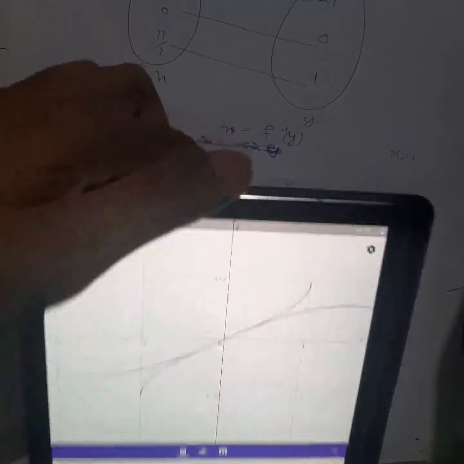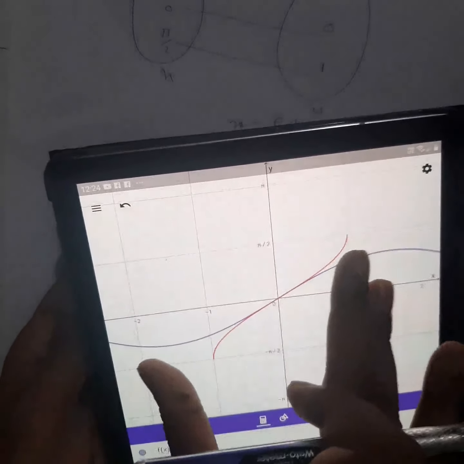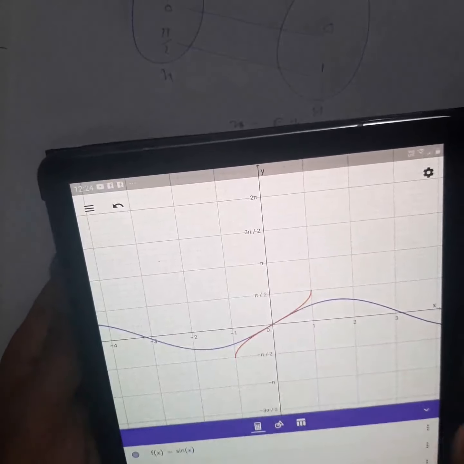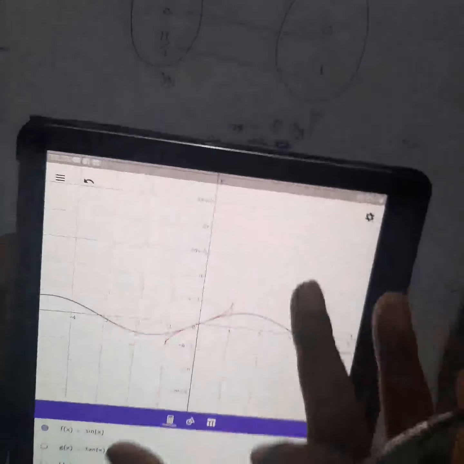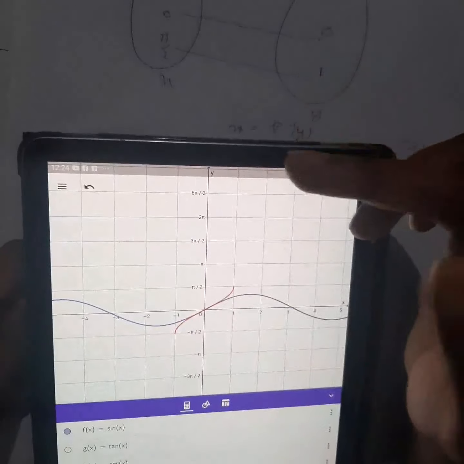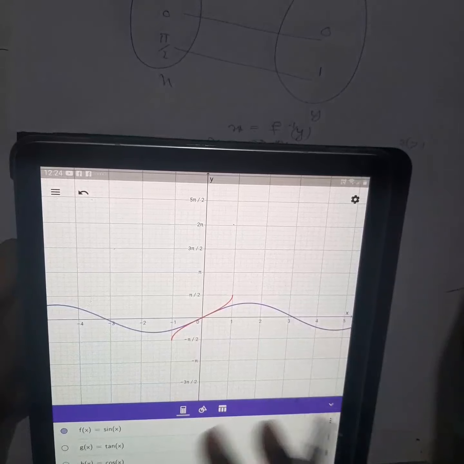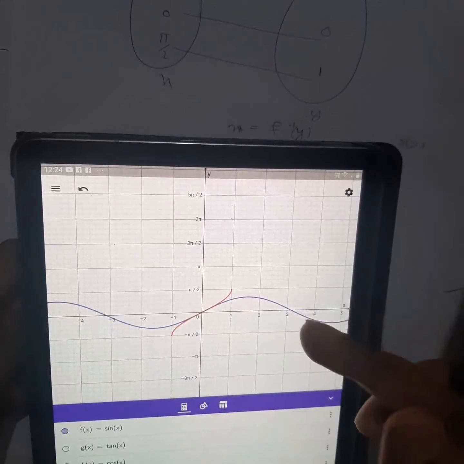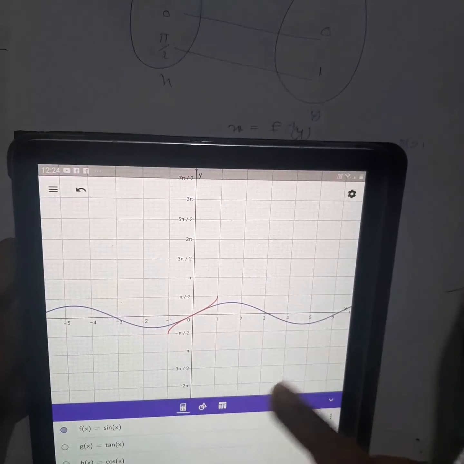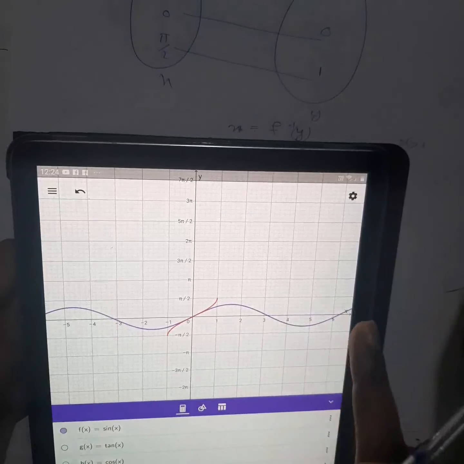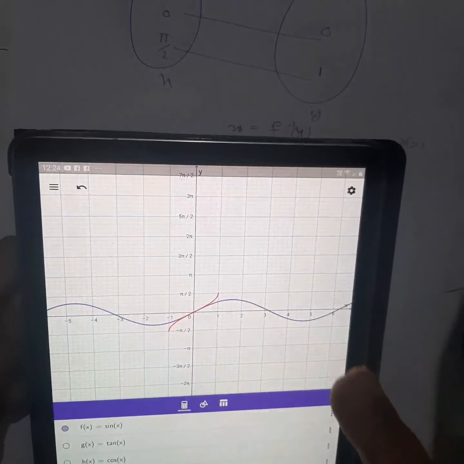Okay, if you don't want to remember all these things, that's also fine, but if you try to understand this, it will be much better for you, for competitive exams and all. I will show you the other one also with the help of the graph only, then things will become more clear. I will not discuss in detail like that. I will directly show you in the graph the difference between the trigonometric function and its inverse function. I will show you that in the next video. Okay.